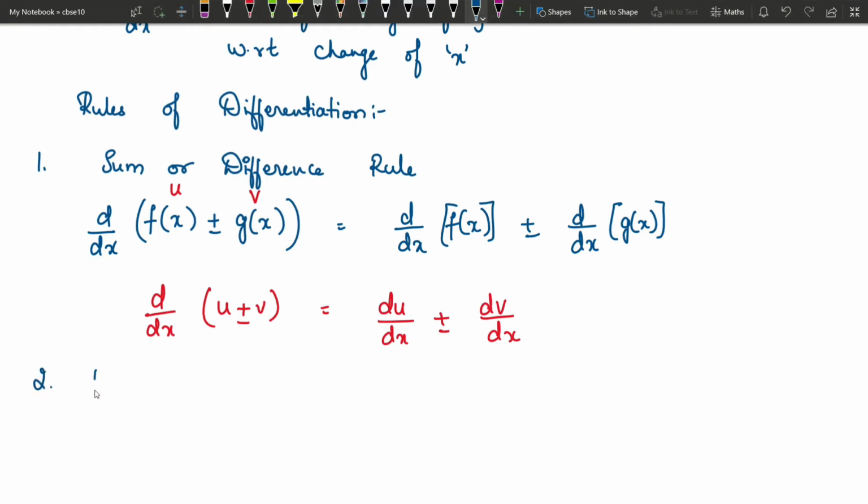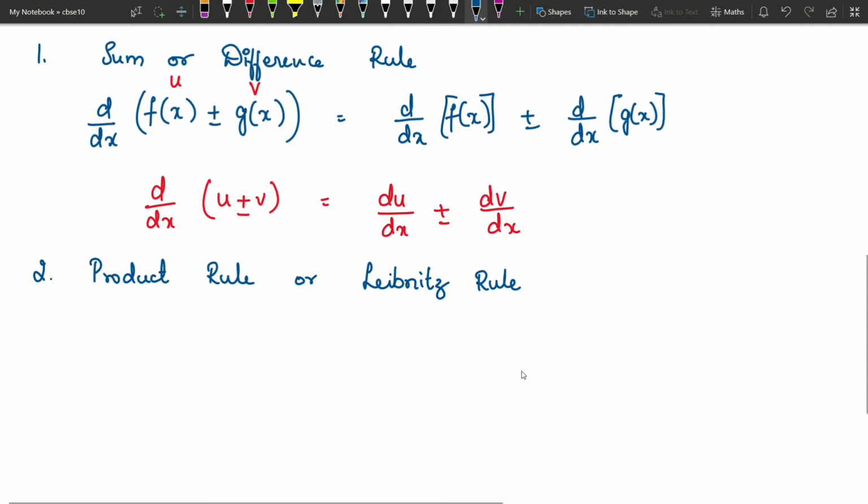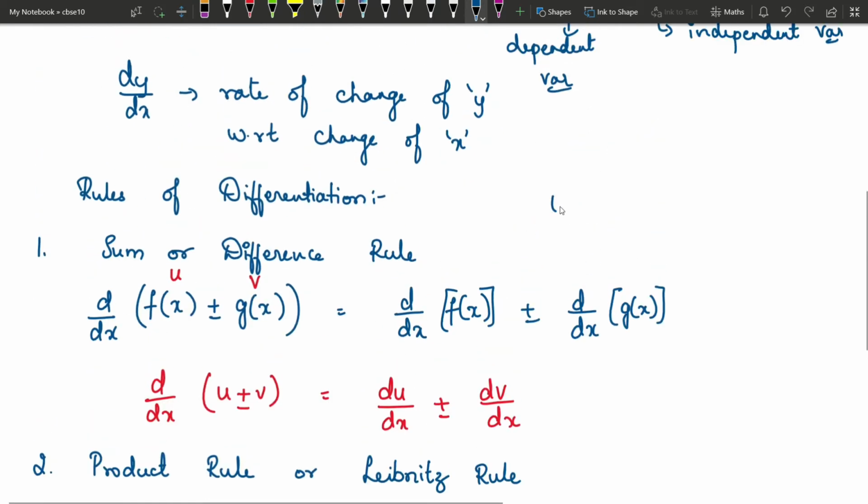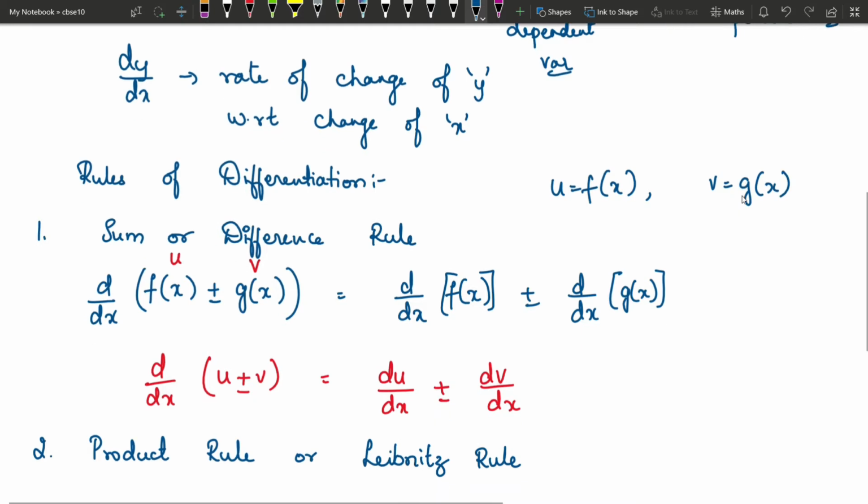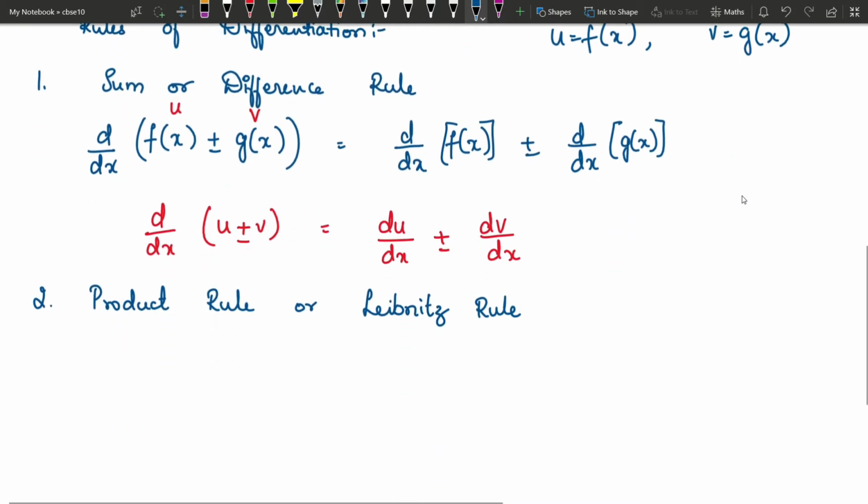So next is the product rule. Product rule is also called the Leibniz rule, Leibniz theorem or Leibniz rule. As per this, if you have two functions u and v, let us assume u is f of x and v is g of x, to reduce the things that we write.